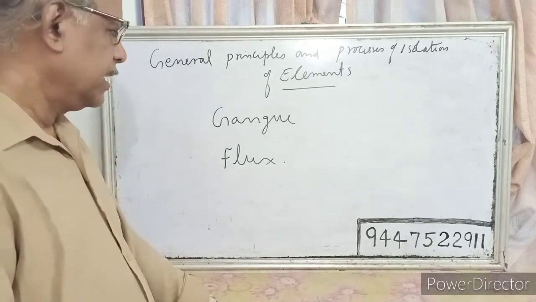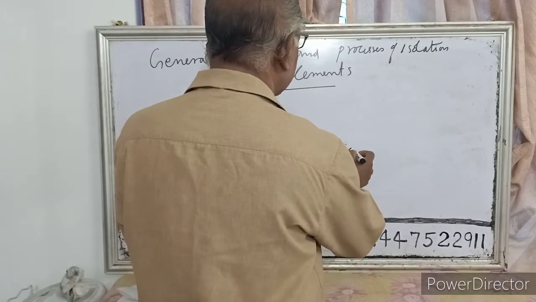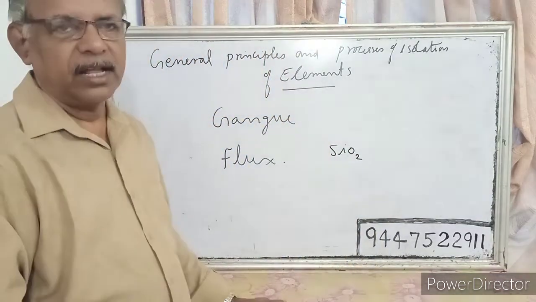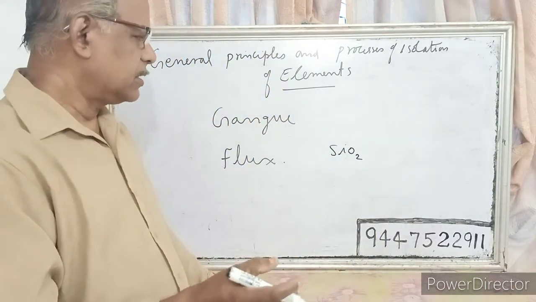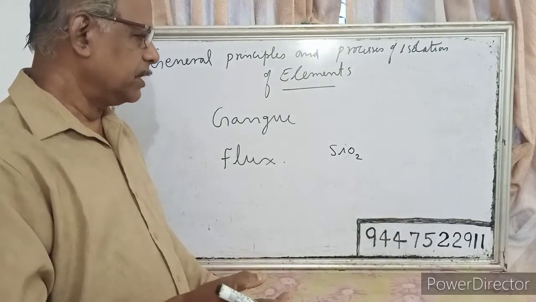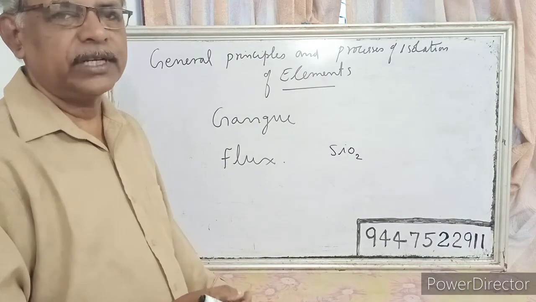For example, in the extraction of iron, silica is the gangue present in it. When you are concentrating the ore of iron, you can remove some silica, but it still contains silica. So you have to remove it chemically.